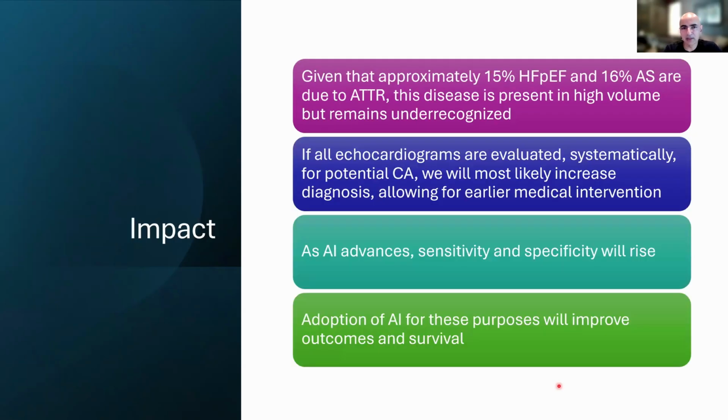The overall impact of this technology is going to be fairly significant, in my opinion, and this is based upon the prevalence rates of amyloidosis in very common cardiac conditions. So heart failure is ubiquitous in the general population. Aortic stenosis is a well recognized disease of the elderly in the United States and across the world. And we're finding that 15–16% of these patients have ATTR. So there's a high volume of ATTR that remains under-recognized.